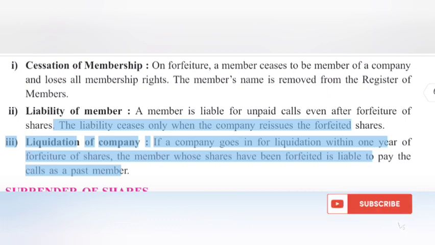Liquidation of company. If a company goes in for liquidation within 1 year of forfeiture of shares, the member whose shares have been forfeited is liable to pay the calls as a past member.